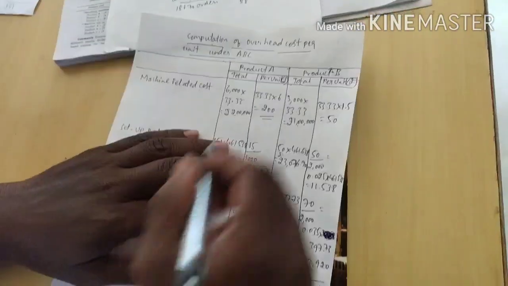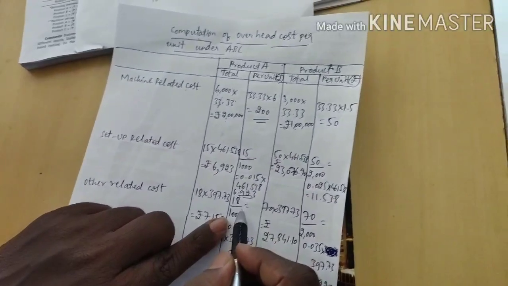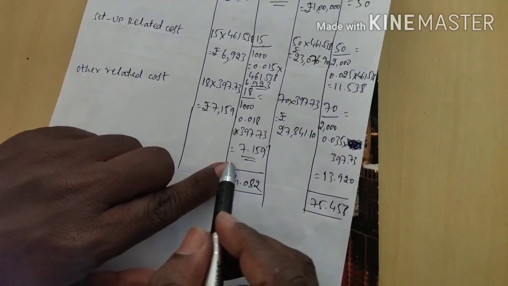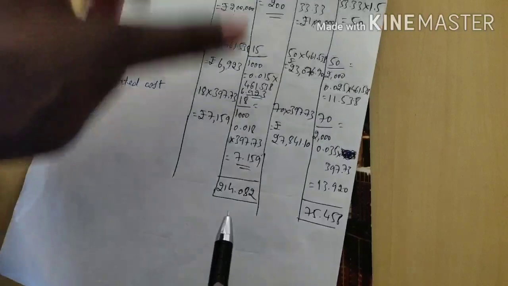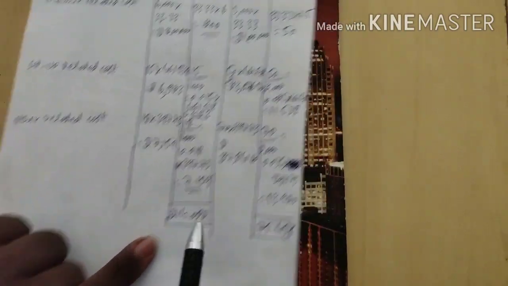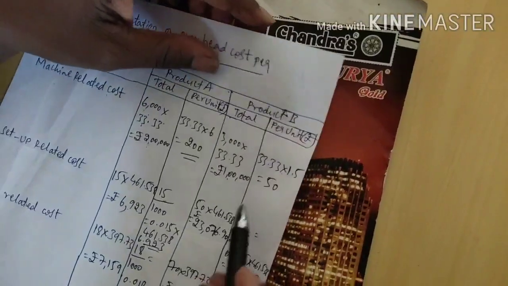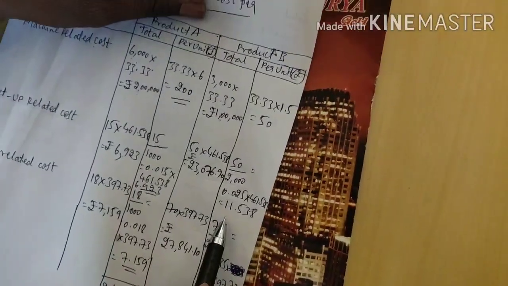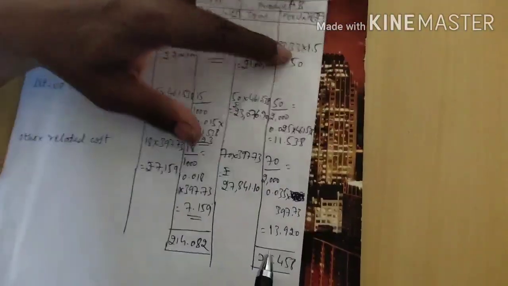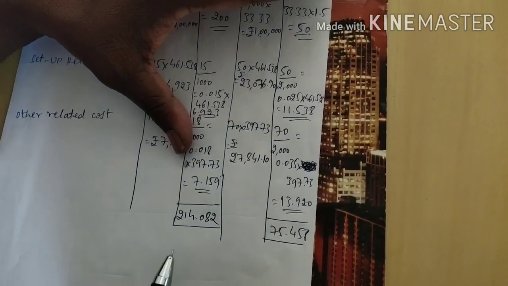If I total per unit under product A, per unit for machine related cost is 200, setup related cost is 6.923, and other related cost is 7.159. 200 plus 6.923 plus 7.159, I will get 214 rupees 82 paisa for product A. Again in product B, if I total the per unit, machine related cost is 50, setup related cost is 11.538, and the other related cost is 13.920. 50 plus 11.538 plus 13.920, I will get 75.458.